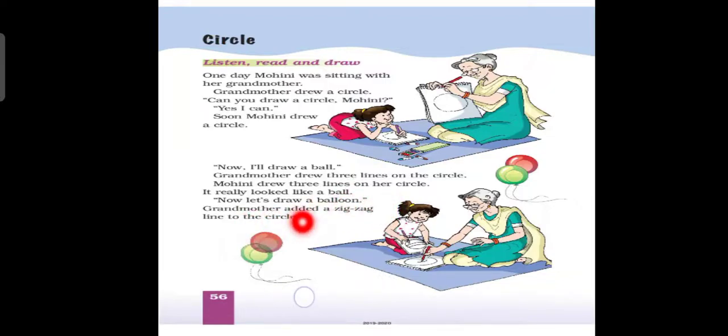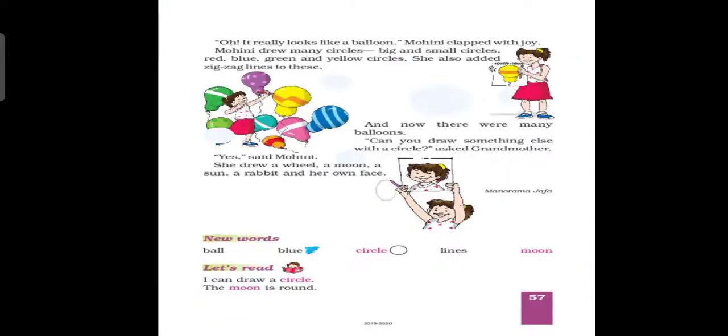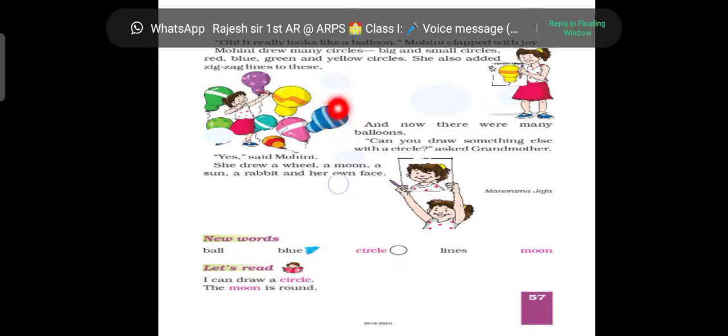Okay. Now let's draw a balloon. Then grandma said, let's draw a balloon. Grandma added a zigzag line to the circle, and in the balloon she drew a zigzag line. Zigzag means a line like this. Okay. Now on the next page. Oh, it really looks like a balloon, she said. See, grandma drew a zigzag line like this. Okay.